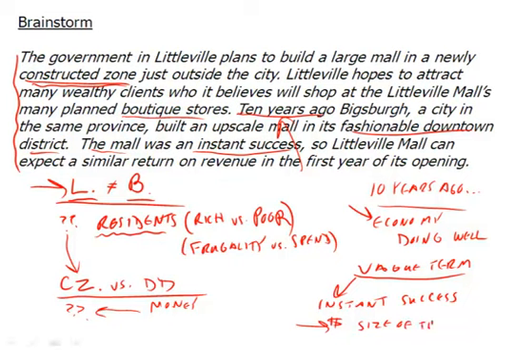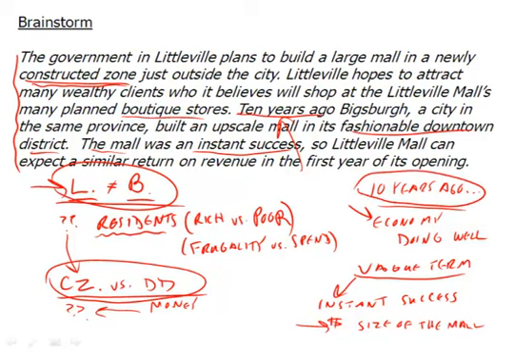So you can see we can brainstorm for a long time. And really the key to this argument task is that you pick what you feel are the strongest points, because if we went on for another 10 minutes, we could list another 5 or 6 things and really squeeze this dry. But you want to focus just on a few. So I think this is a very fundamental assumption, that the two cities are different or similar. Another fundamental assumption is that a construction zone is going to be similar to a fashionable downtown district. And then finally, this 10 years ago, that things changed. That's another major assumption. And out of these three, we're going to create our essay.